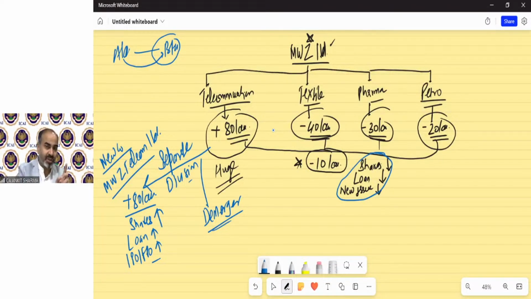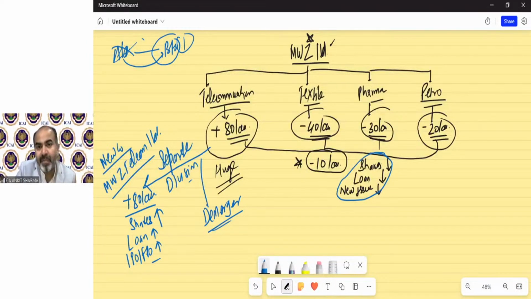Under amalgamation, that means in merger, there is always a reduction in the number of companies, because there were two companies, now A Limited will cease to exist and there will be only B company, one. So the number of companies always decreases. But in case of demerger, the number of companies will increase because we are demerging, we are making an extra division. So this process is called demerger.